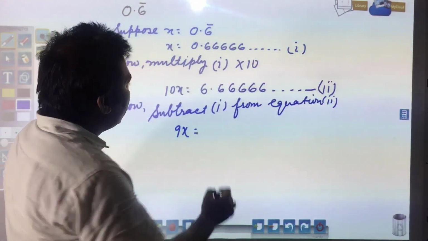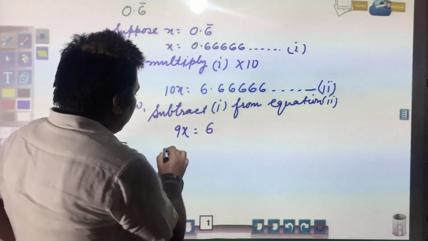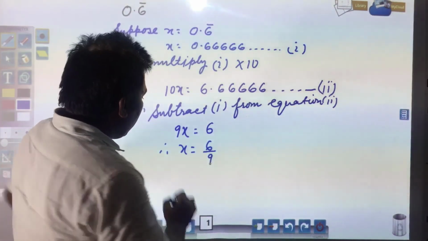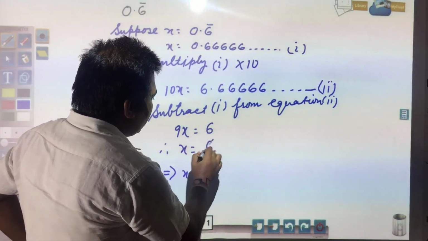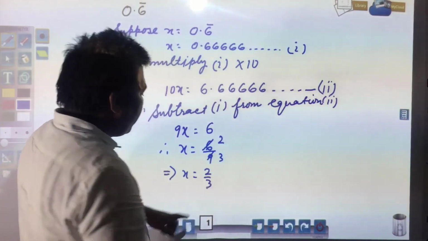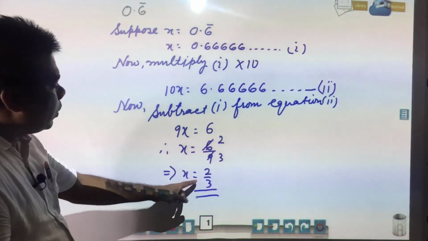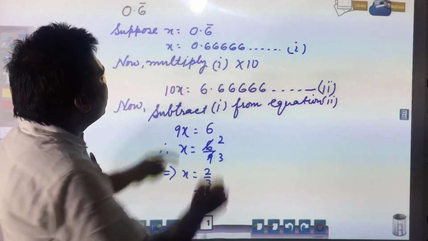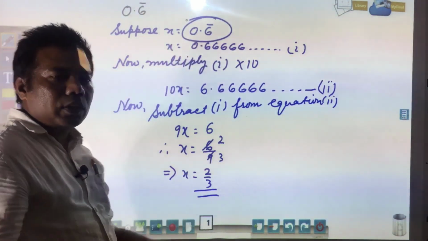It means you will get only 6.0000. Therefore, x will be 6 by 9. Three twos are 6 and three threes are 9, so x will be equal to 2 by 3. We had supposed x is equal to 0.6 bar, so 0.6 bar can be written as 2 by 3. This will be your answer.